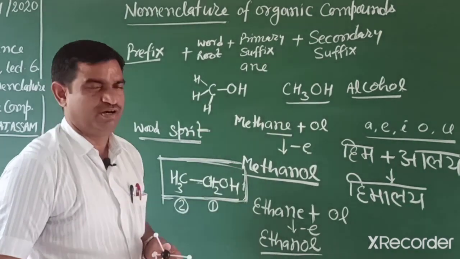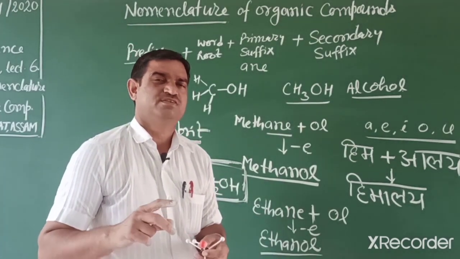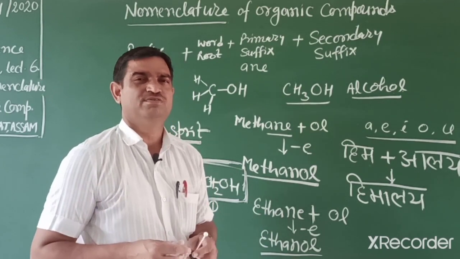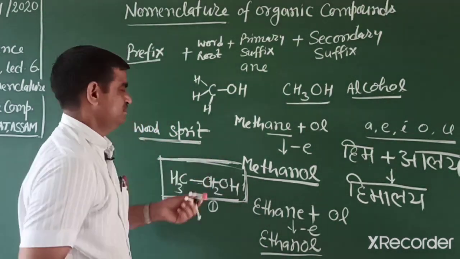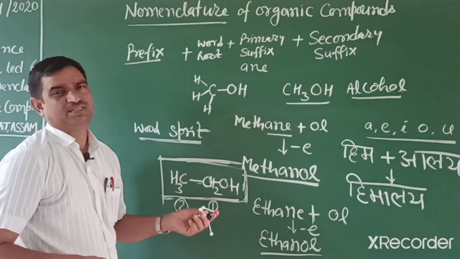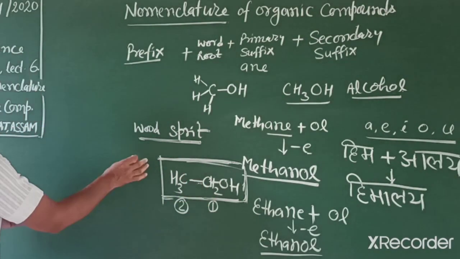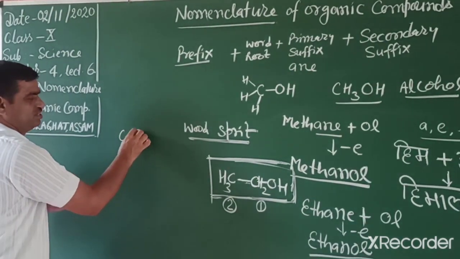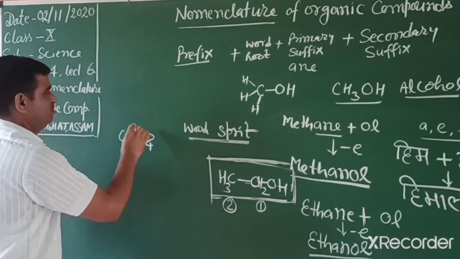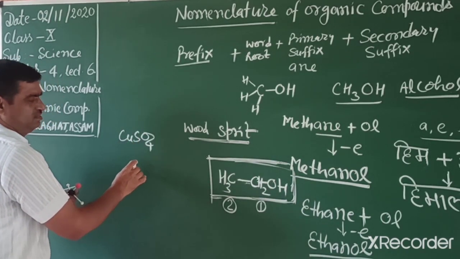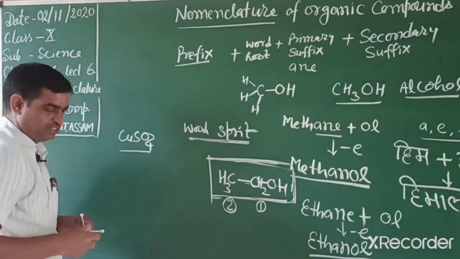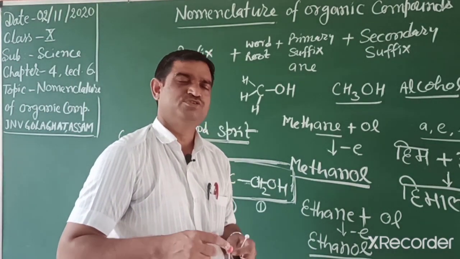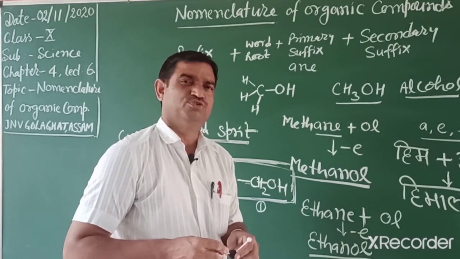And laboratory alcohol is made unfit for drinking. We will discuss later that alcohol is mixed with some poisonous substances like methanol and copper sulfate. It is made unfit for drinking to prevent misuse.